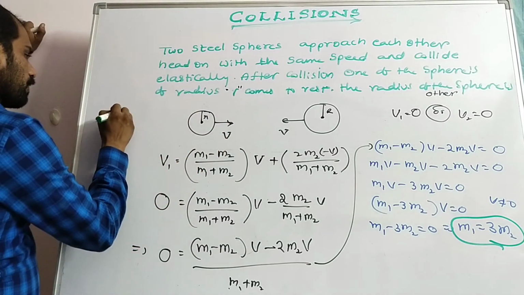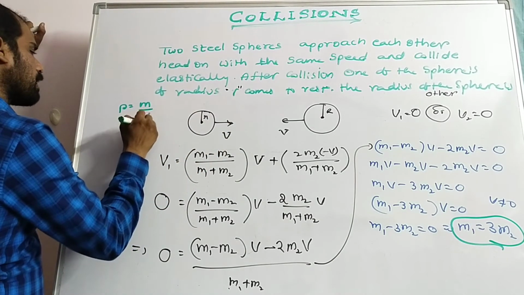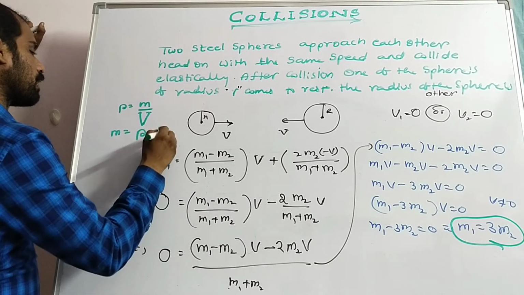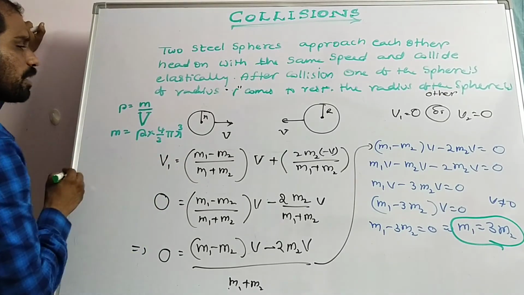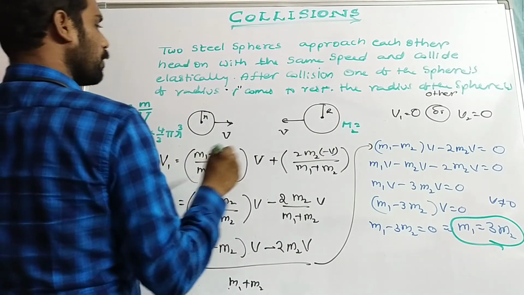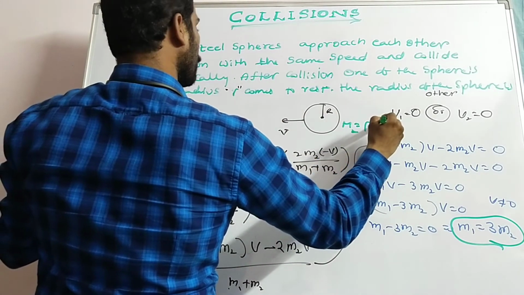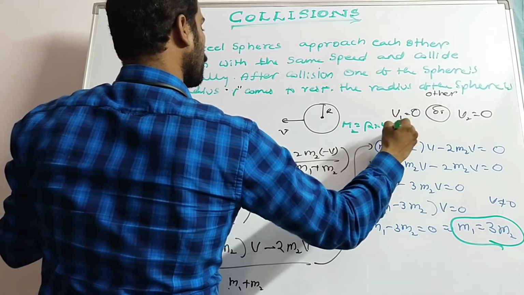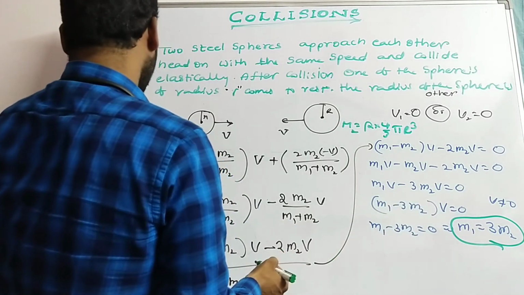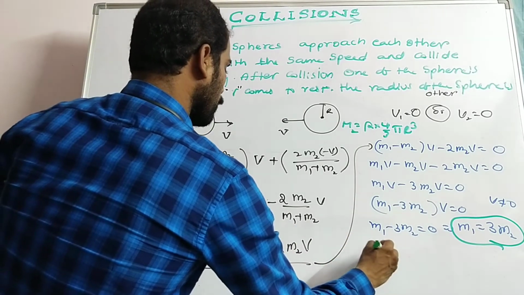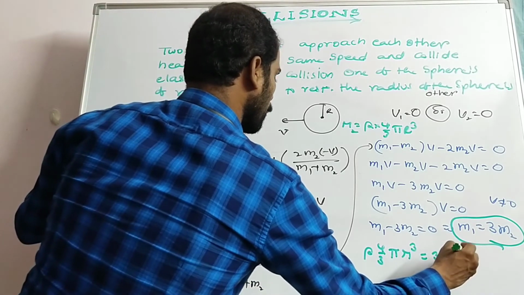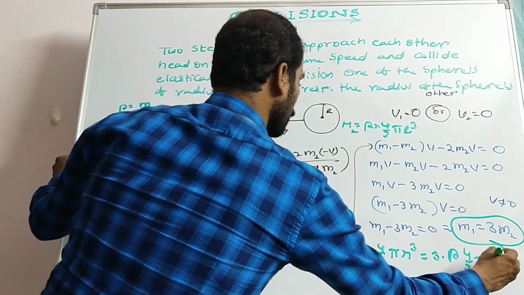See here, density rho is equal to mass by volume. Mass is equal to density into 4 by 3 pi r cube for the smaller sphere. For the larger sphere, m2 is equal to rho into 4 by 3 pi R cube. So instead of m1 we have to write rho into 4 by 3 pi r cube is equal to 3 into rho into 4 by 3 pi R cube.